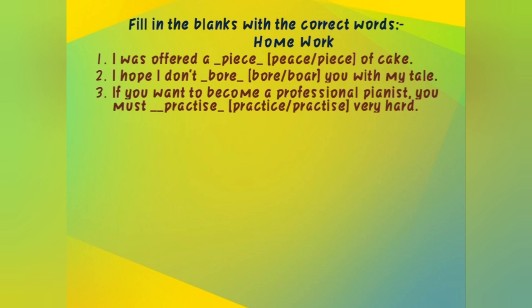Whenever you use the noun, you say practice with C. But here we are using it with a modal, must, so here we want a verb. Because of this we are going to use the letter S, practise. So I hope you have understood.